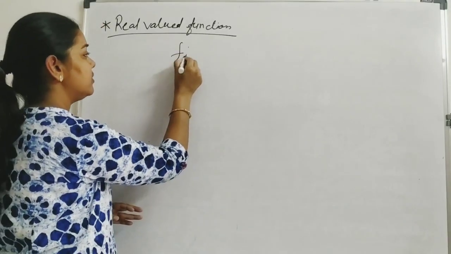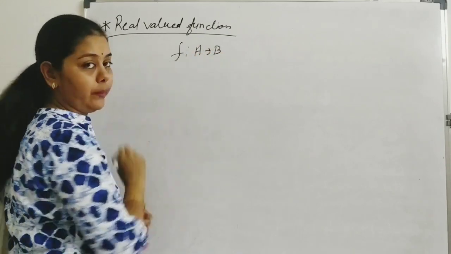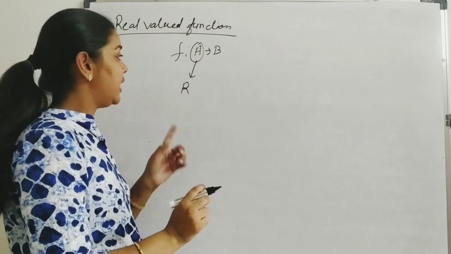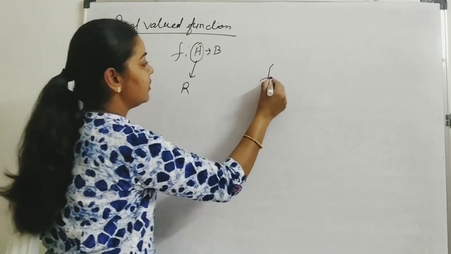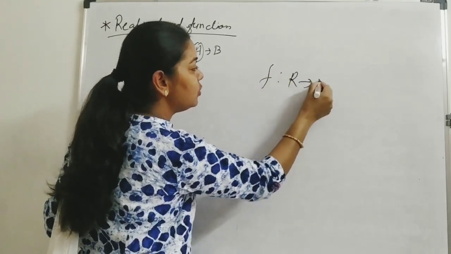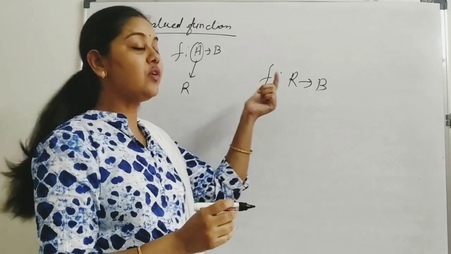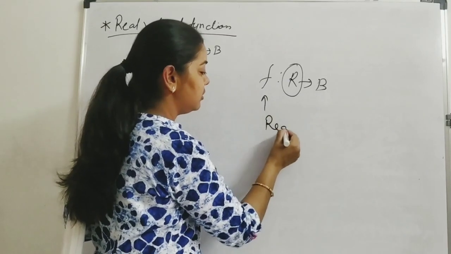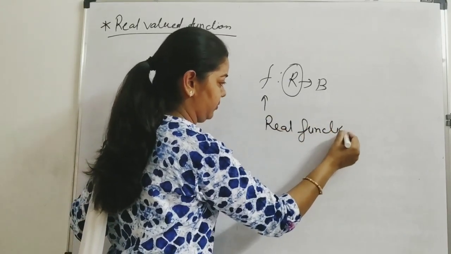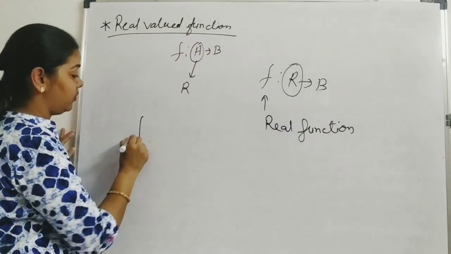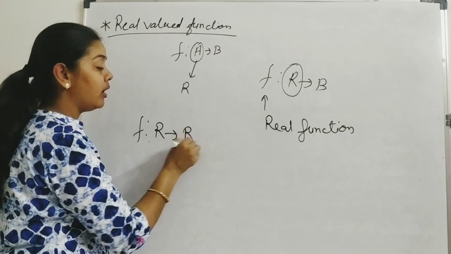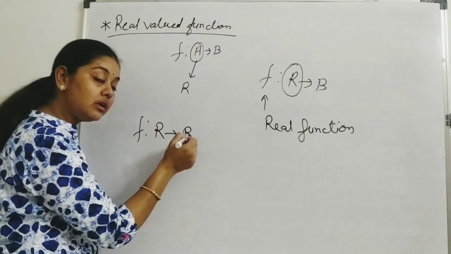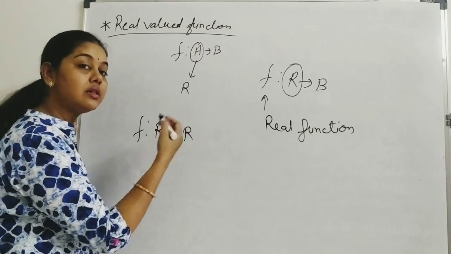Suppose a function f is defined from A to B. If the first set is a real number set, it means I can say f is a function from R to B. Then since this function is defined on real numbers, this function is called a real function. If f is defined from R to R, it means f is defined on real numbers and the resulting values which we are getting are also real numbers.